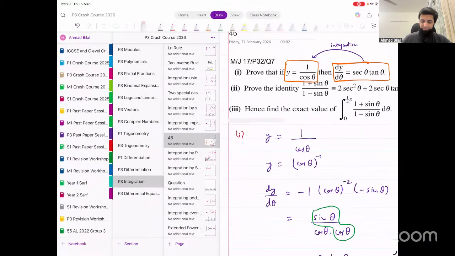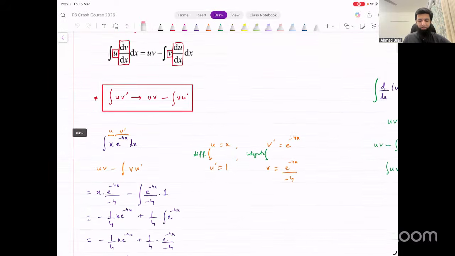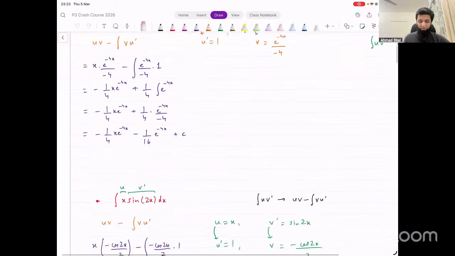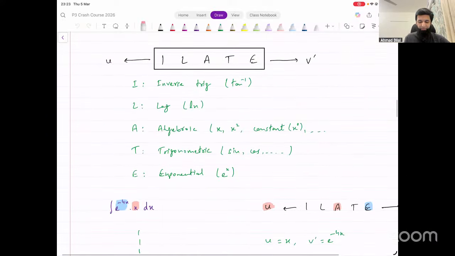Keep that in mind. Then we did integration by parts, the product rule of integration, right? We saw how this works. We looked at how to decide between u and v dash using I late.